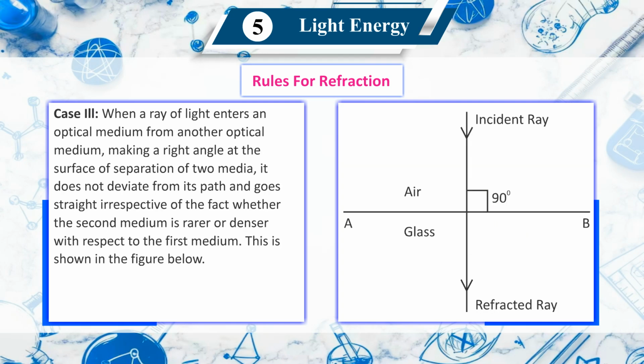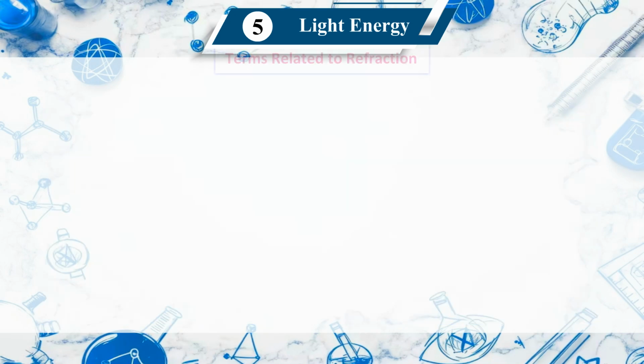Case 3. When a ray of light enters an optical medium from another optical medium, making a right angle at the surface of separation of the two media, it does not deviate from its path and goes straight irrespective of whether the second medium is rarer or denser with respect to the first medium. This is shown in the figure below.